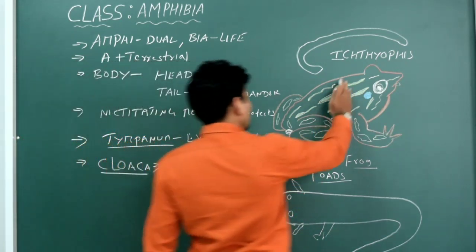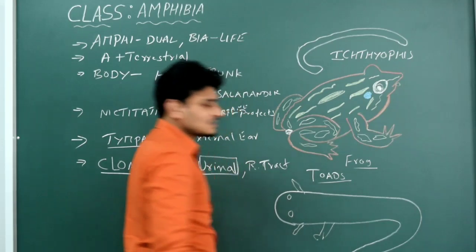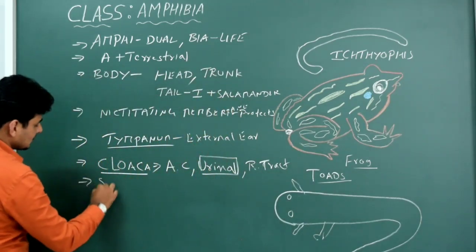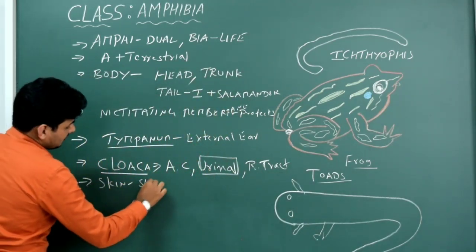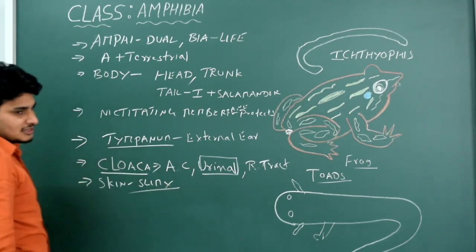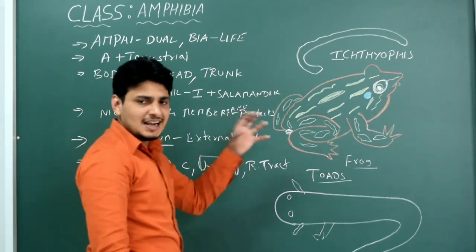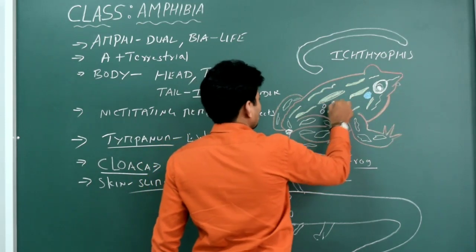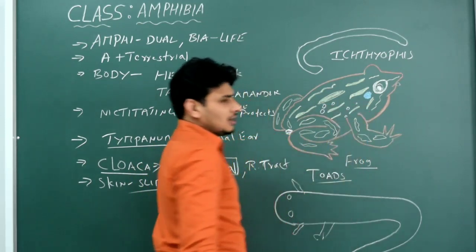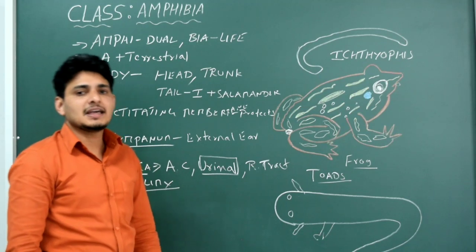Next is, we will talk about its skin actually. The skin is a bit slimy. So we write skin is slimy or slippery. The reason is they secrete mucus. Some glands will be there. Okay, glands. Hope you know the meaning of glands. I think you have studied about endocrine glands and exocrine glands.